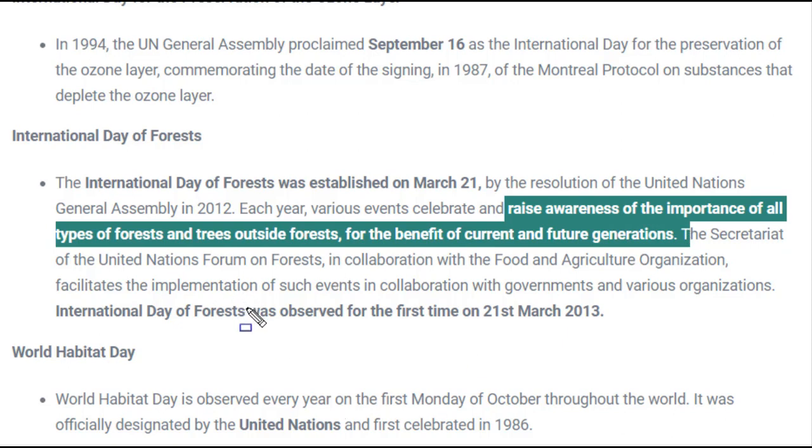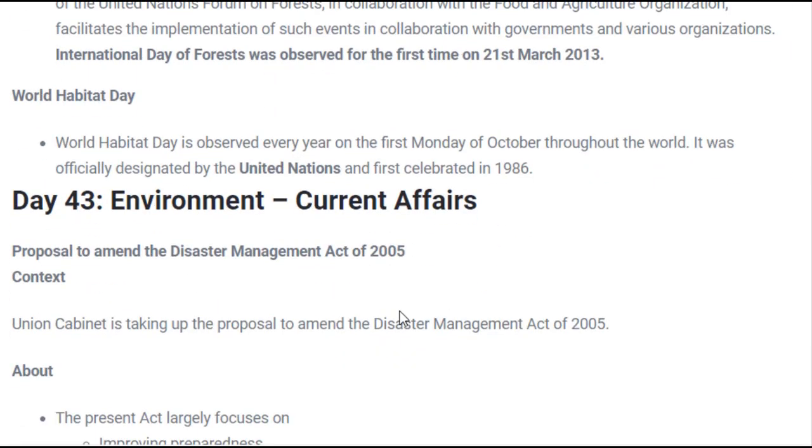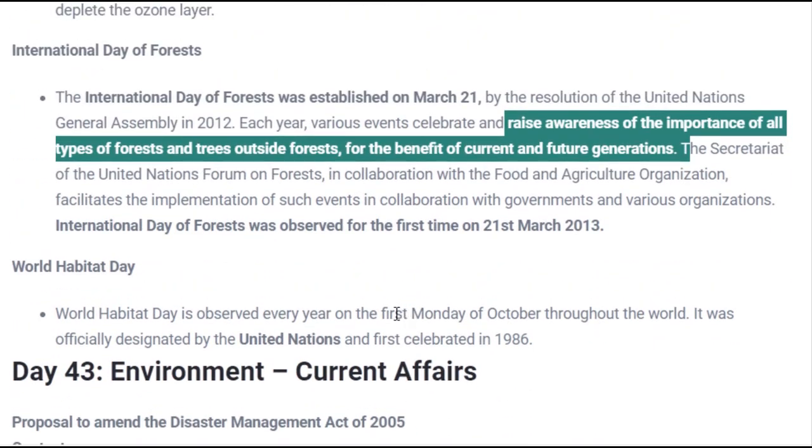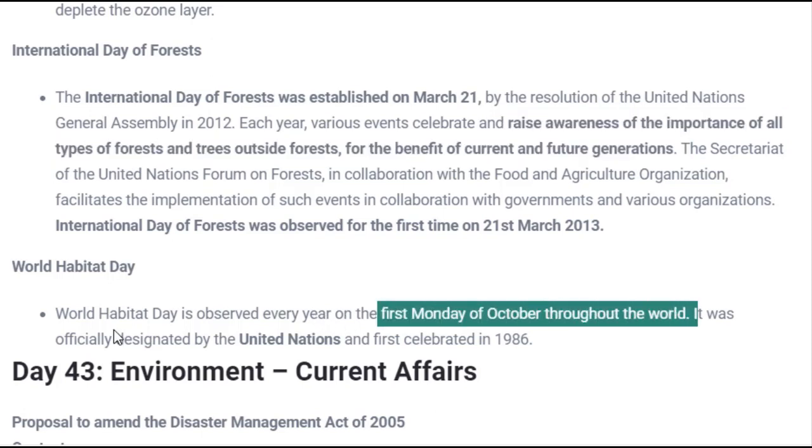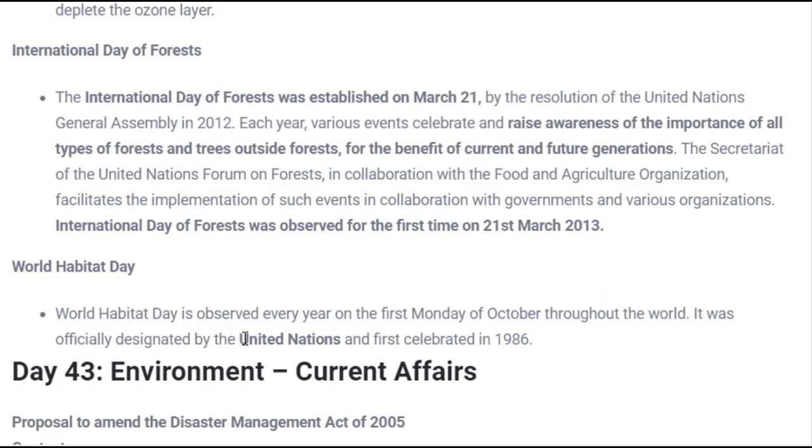Next is World Habitat Day. As I said, habitat is again very important in order to protect species. If you want to protect any species, you just need to take care of the habitat. If habitat is protected, the species will increase. This is celebrated every year on the first Monday of October throughout the world. It was officially designated by the United Nations and first celebrated in 1986.